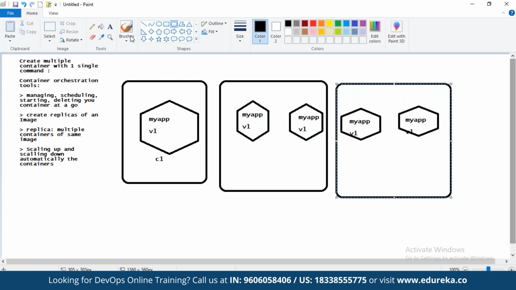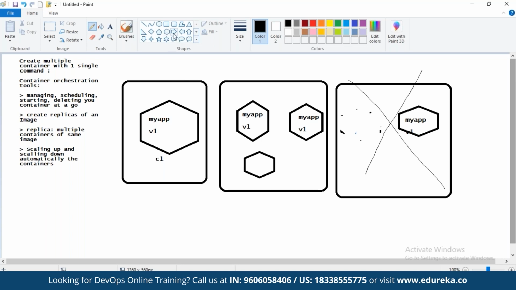Suppose one of the replicas gets deleted. One of the containers gets deleted, friends, because of fewer resources. Immediately, the task of the orchestration tool is to bring it up on another server, another node. If the node itself goes away, it is down because it crashed, or some process is not working, or the operating system is not working, or due to some reason the node itself is not working.